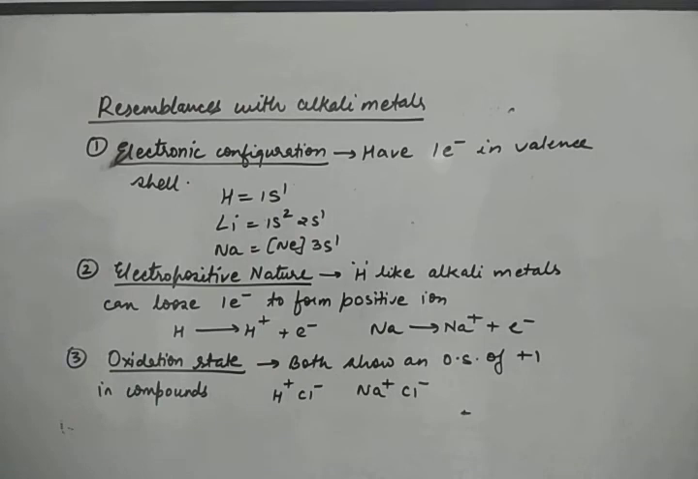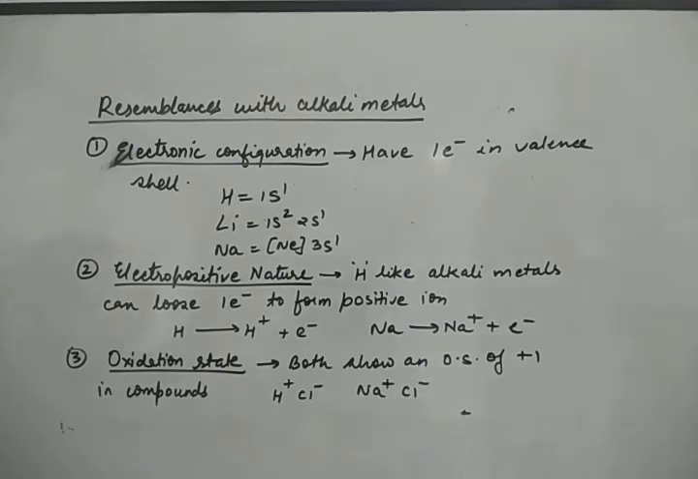The second resemblance is electropositive nature. Like alkali metals, hydrogen also loses one electron to form a positive ion. We all know H+ is readily formed. So alkali metals are electropositive and hydrogen is also electropositive. The third is oxidation state. In compounds, hydrogen as well as the alkali metals show an oxidation state of +1. Or we can say the valency of hydrogen is 1 and the valency of group 1 elements, the alkali metals, is also 1. So these are the 3 points of resemblance.